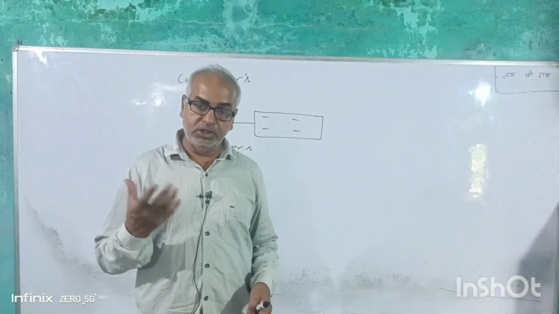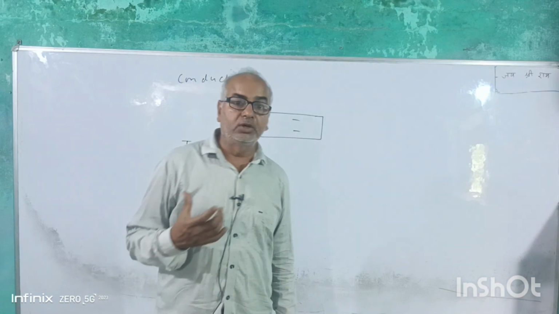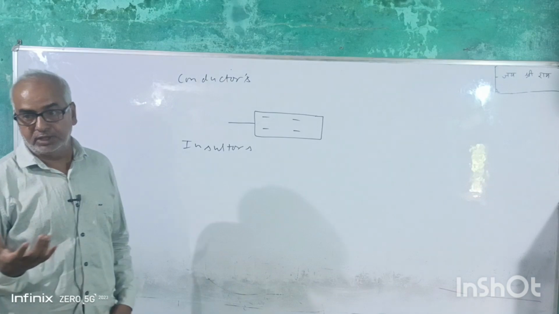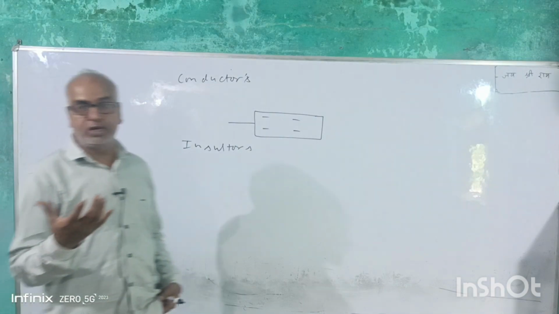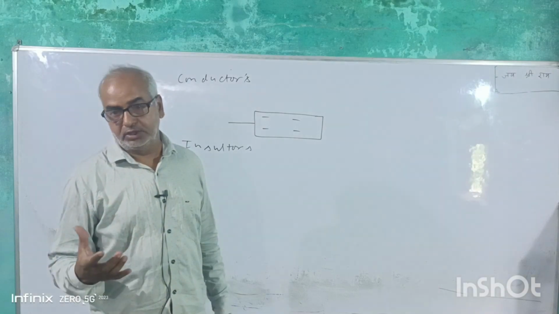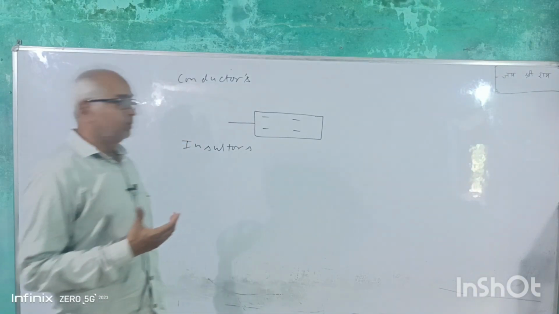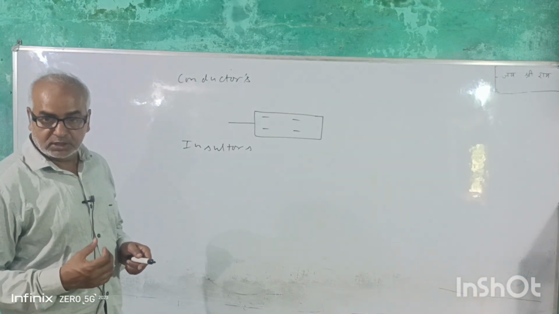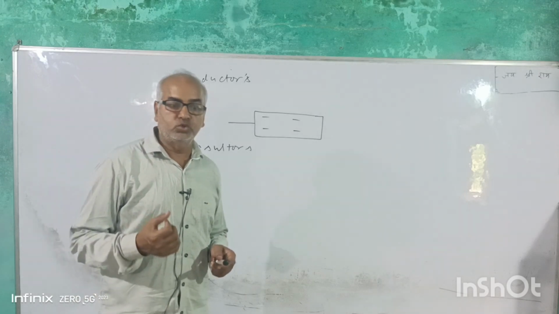and our body is also a conductor, earth is also a conductor, so the charge appears at the metal spoon, is moved towards our body and then to earth. In this way we cannot charge the metal spoon because our body is a conductor, the metal spoon is a conductor and earth is also a conductor.